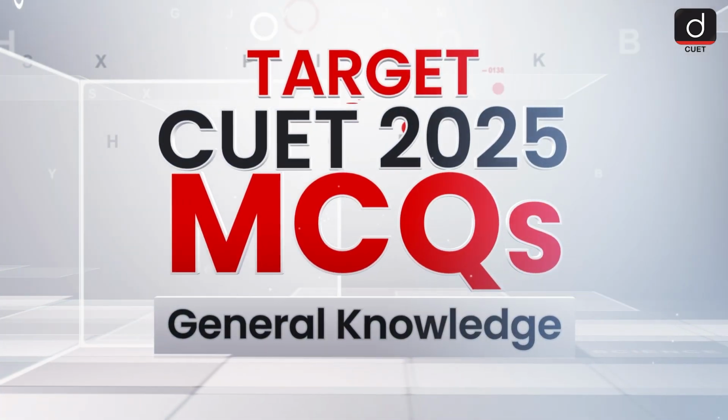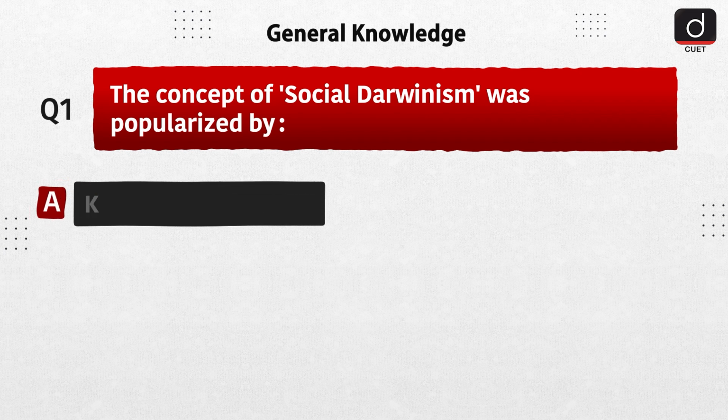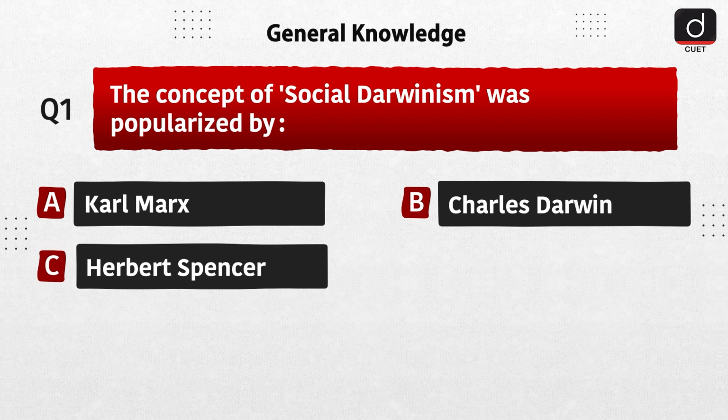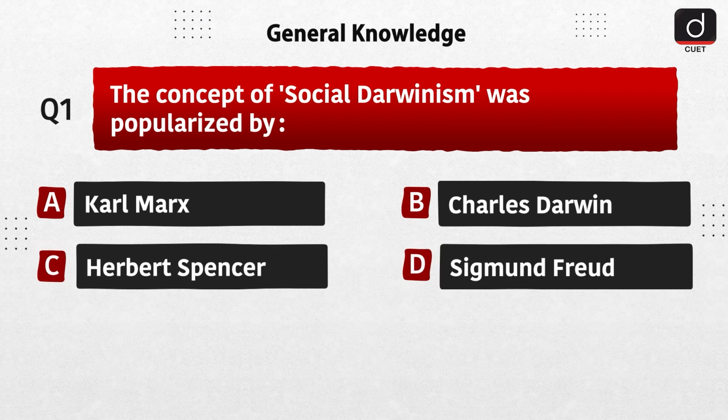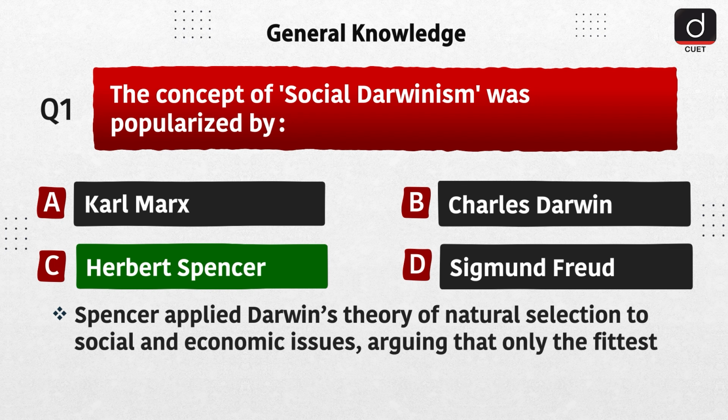Let's start today's episode. First question is, the concept of social Darwinism was popularized by option A, Karl Marx, option B, Charles Darwin, option C, Herbert Spencer, option D, Sigmund Freud. The correct answer is option C, Herbert Spencer. Spencer applied Darwin's theory of natural selection to social and economic issues, arguing that only the fittest survive in society.